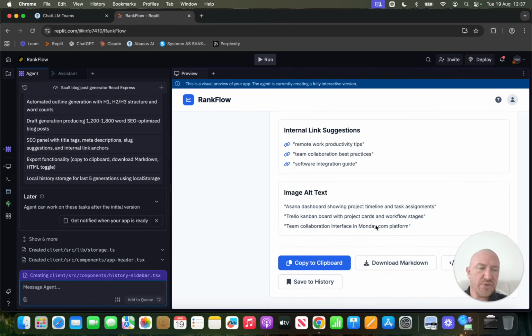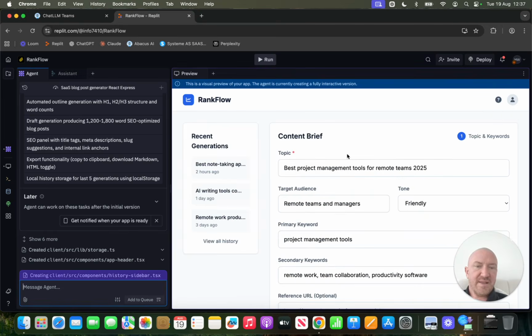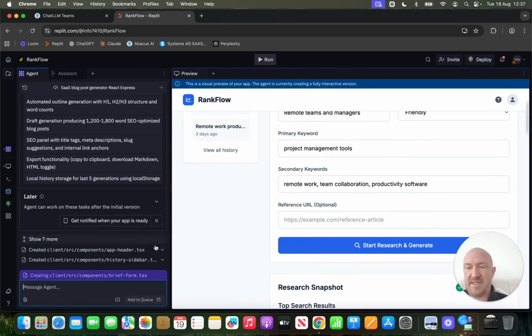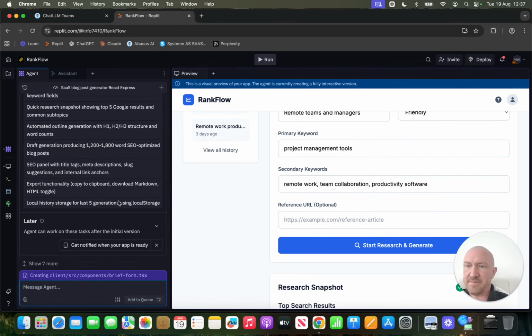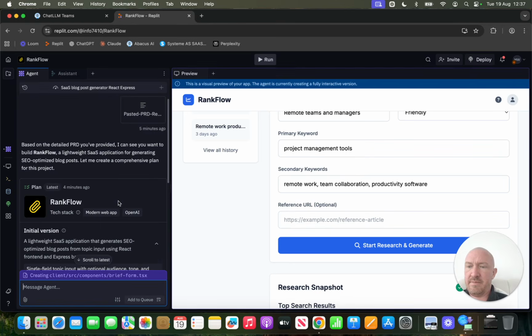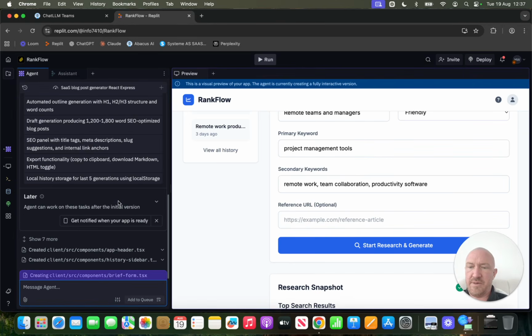Just for interest's sake, this is called the front end, and then all the code that makes it work behind the scenes is the back end. Think front end is what's in your browser, back end is all the logic and code that makes the actual software work. So it's building the front end and the back end, I believe, at the same time. Yeah, okay, so it's on it.